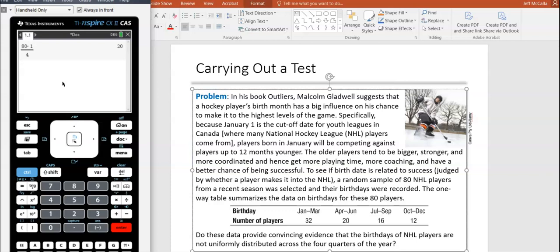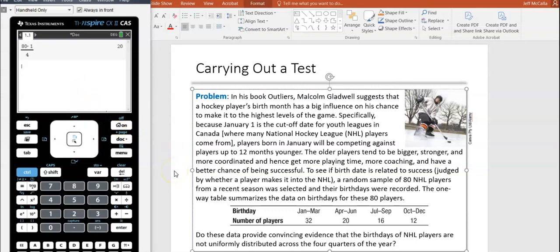April, June, 20 is the expected. That's actually what we got. And then July, September, 20, and October, December, you expect 20. So you expect 20 in each category. That's the expected value. Somewhere on your paper, you have to put 4 20s. I just put them right next to the observed count. So I put /20, 32/20, 20/20, 16/20, and 12/20.